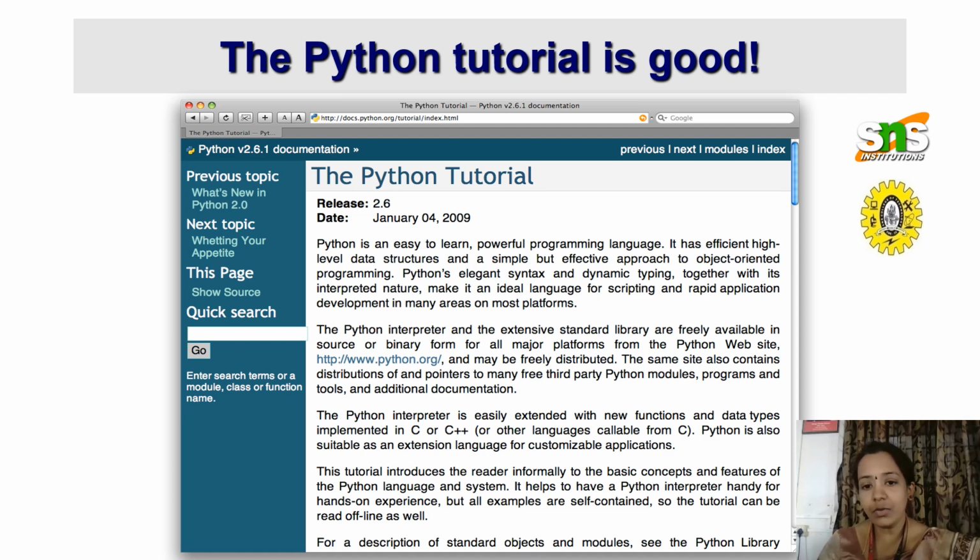So Python is easy to learn actually, easy for beginners. It is a powerful programming language. It has efficient, high-level data structures, and it is a simple but efficient approach. It is nothing but an object-oriented programming language. It has quite simple syntax. It is dynamic and easy to understand. It is an idle programming language.